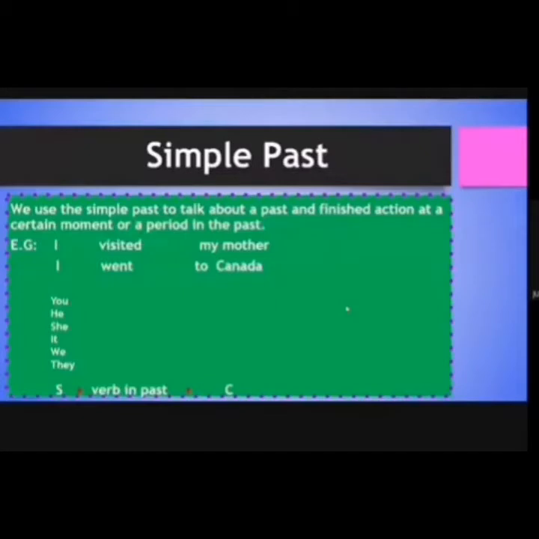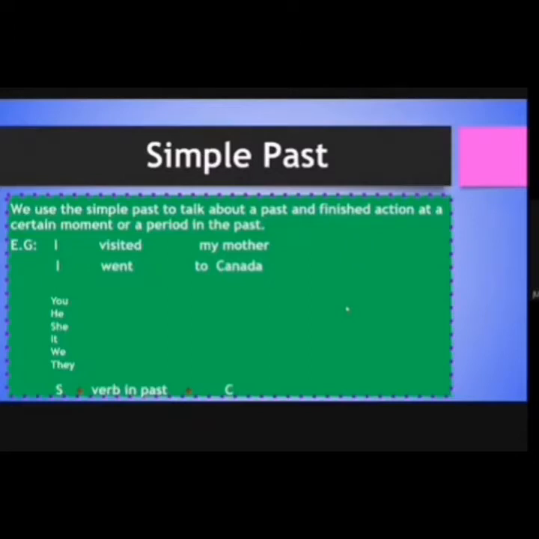So first, you wonder, what is the simple past? We use the simple past to talk about a past and finished action at a short time moment or a period in the past, ok? Ustedes se preguntarán, ¿qué es el pasado simple? ¿Ok? Nosotros usamos el pasado simple cuando hablamos sobre una acción en pasado o una acción finalizada en cierto periodo